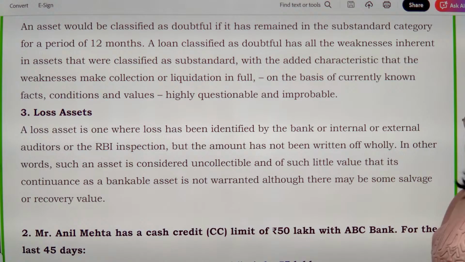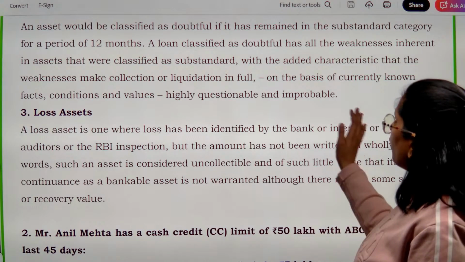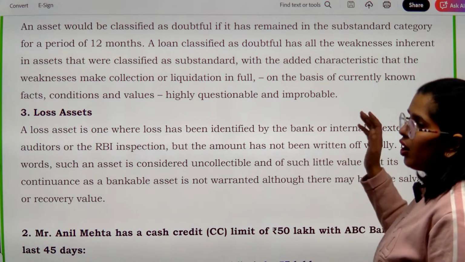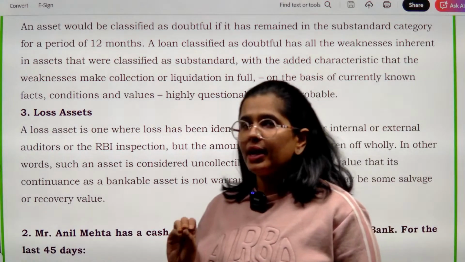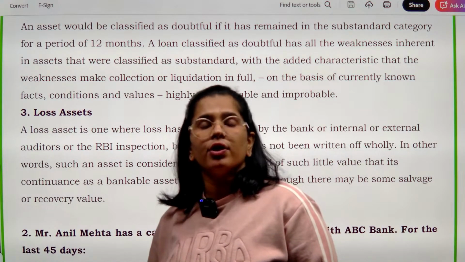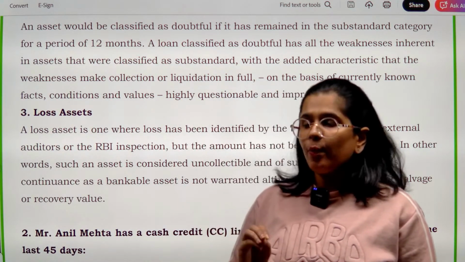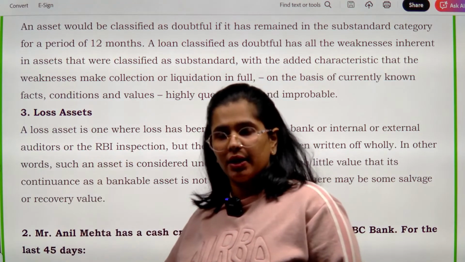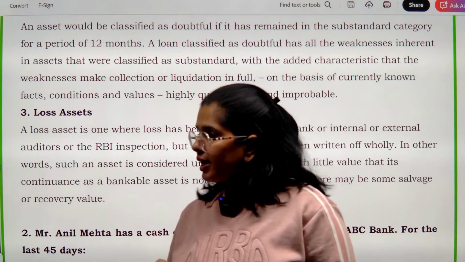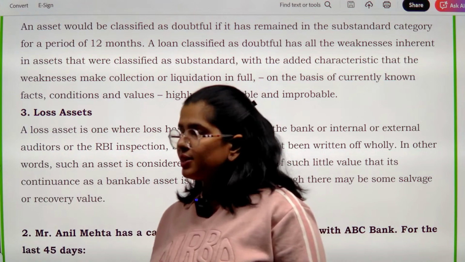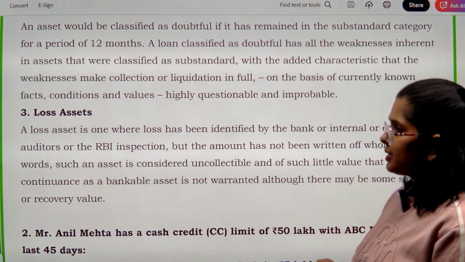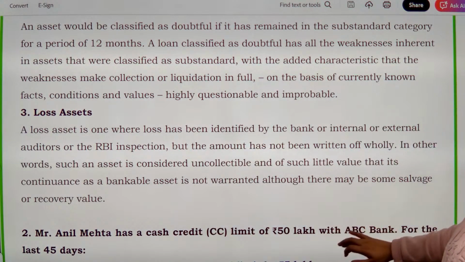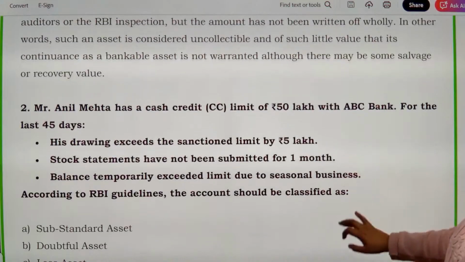Loss assets: when the auditors tell you and you also know, the bank has identified on inspection also, that now nothing would be recoverable out of this particular account. आपको पता है कि ये जो मैंने लोन दिया था अब इसमें से एक पैसा भी बाहर नहीं निकलना है, then what will we classify it as? We will classify it as a loss asset. ठीक है, किस तरीके से classify करेंगे? Loss asset.